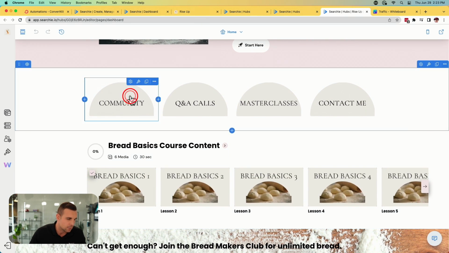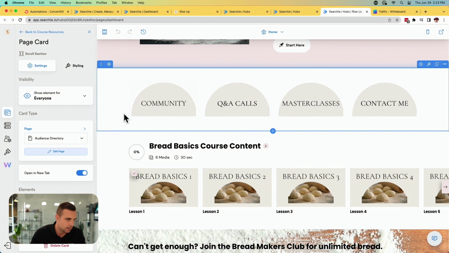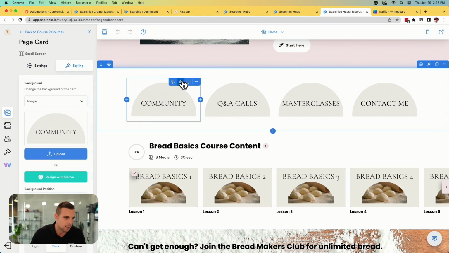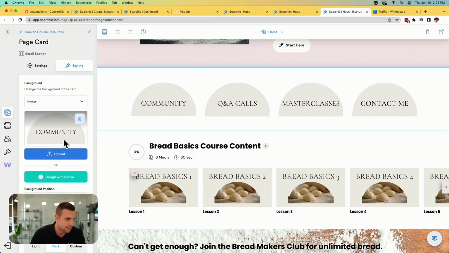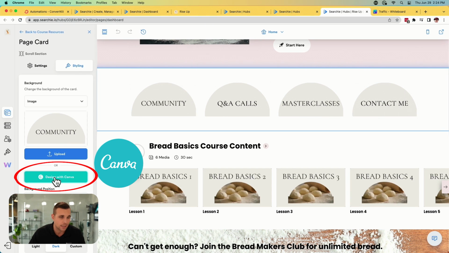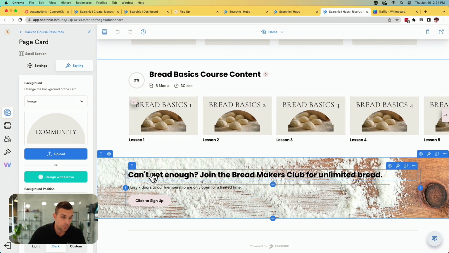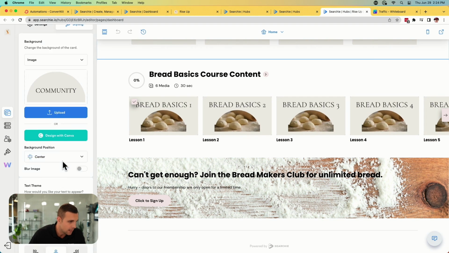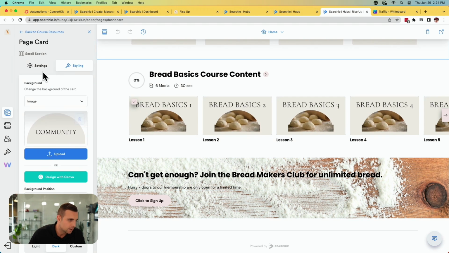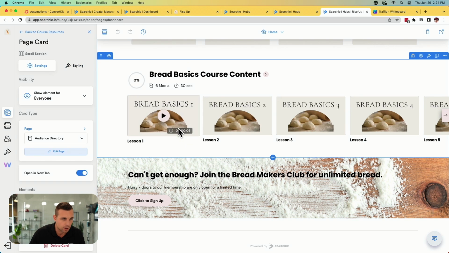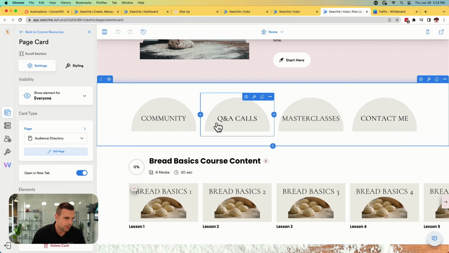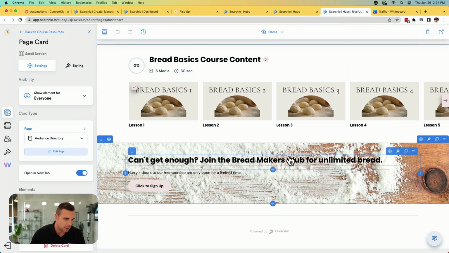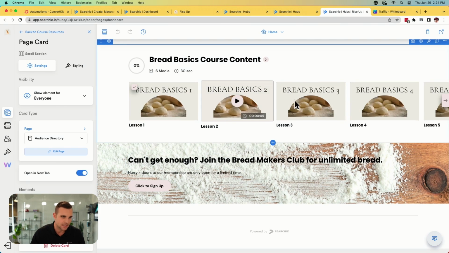It's just point and click, adjust some colors. You can click the little paintbrush here if you want to style anything. We have an incredible Canva integration as well, so you can get some awesome graphics, even if you're not a graphic designer yourself. And it's just really simple and straightforward to edit all the content in there and all of that good stuff. Once you've got your hub laid out as you need it, you can see there's already some video, some lessons in here.